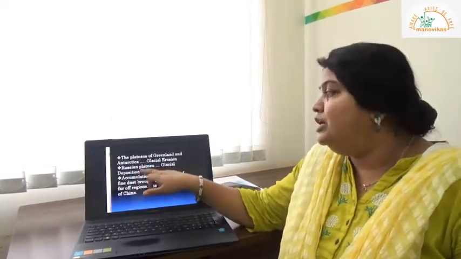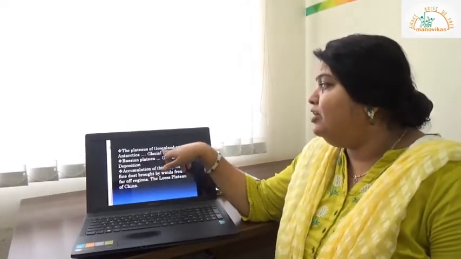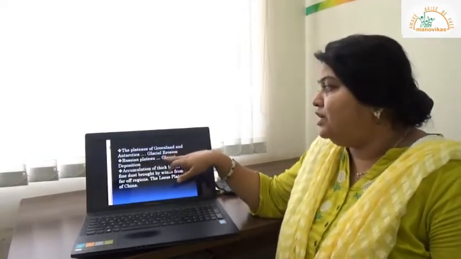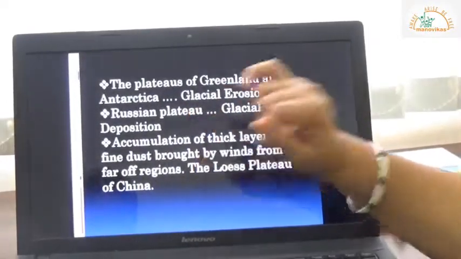There will be low-lying areas where the material carried by a glacier is deposited, at a place where it cannot carry further because the temperature becomes higher and the glacier melts, ultimately leading to the deposition of the material it carried. So that leads to glacial deposition. The place where glacial erosion takes place at a higher elevated hilly region will be brought down to a flat surface, leading to the formation of a glacial erosion plateau. Examples are the Greenland and Antarctica plateaus. A glacial deposition example is the Russian plateau.